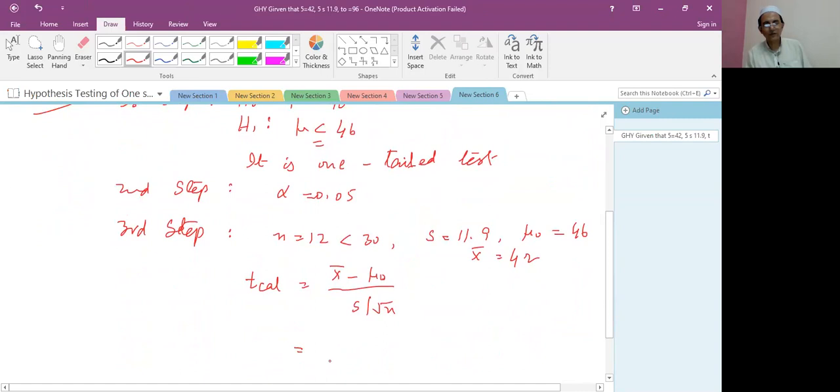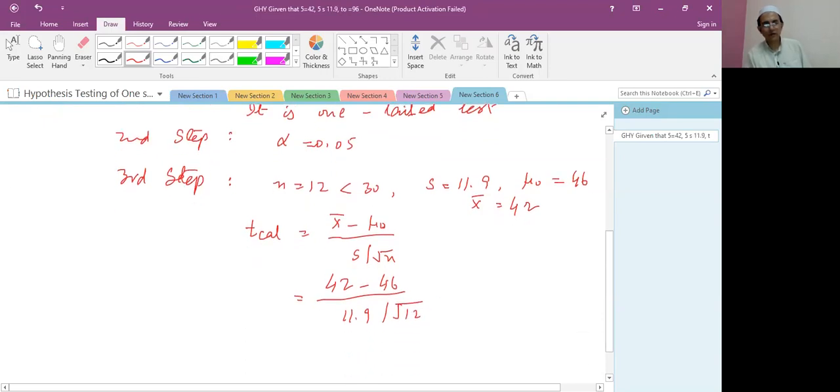So we put all these values: 42 minus 46 whole upon S, which is 11.9, divided by root n, which is 12. Find the result with the help of a calculator. Now the t calculated value is minus 1.16.